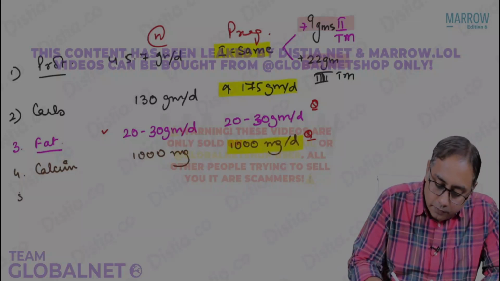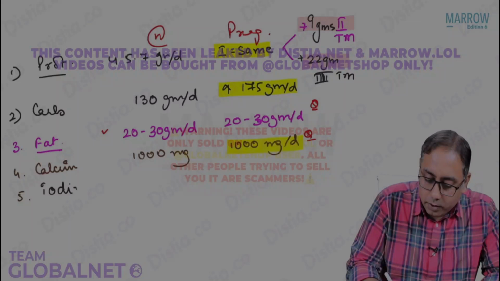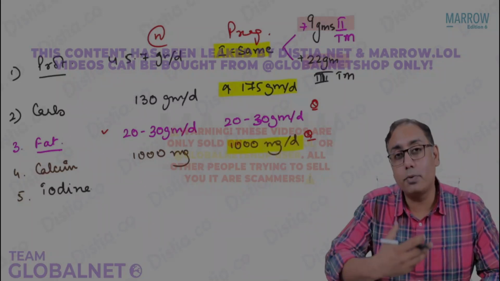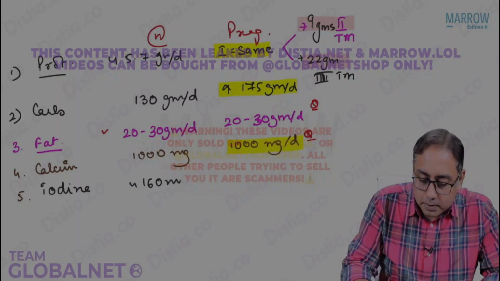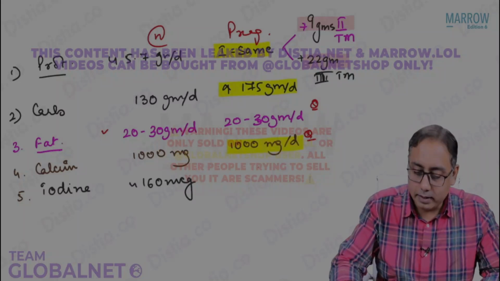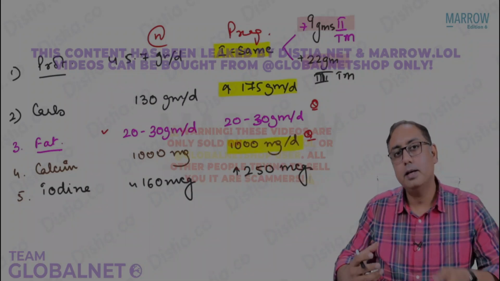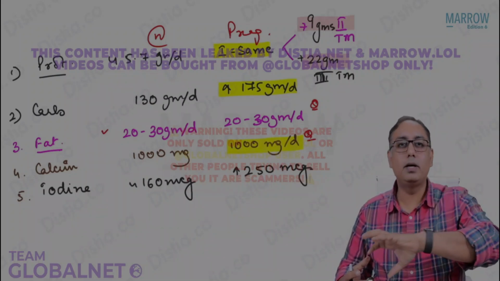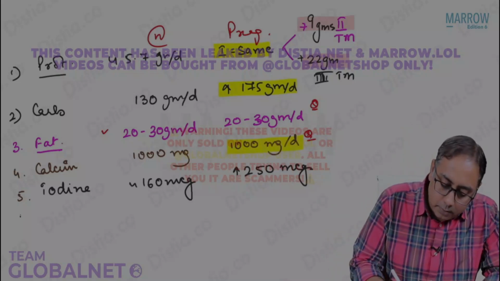Rest MCQs, I am very sure you already know regarding the iodine levels. What is the normal iodine requirement for a normal female? It is around 160 micrograms. In case of pregnancy, it increases to 250 micrograms. Why? Because the baby is there, baby brain developing, organ developing, T3, T4 extra, you need more iodine. Common sense.